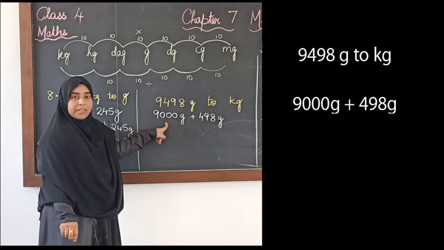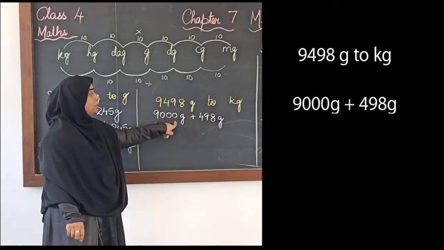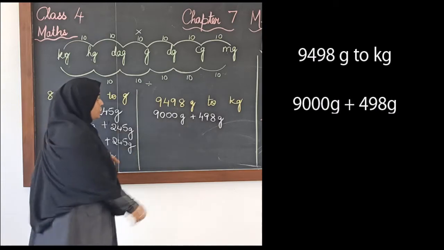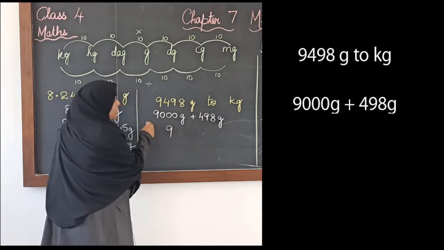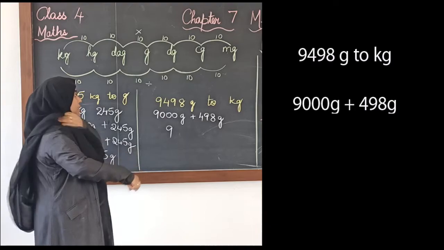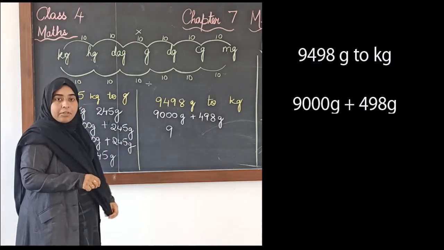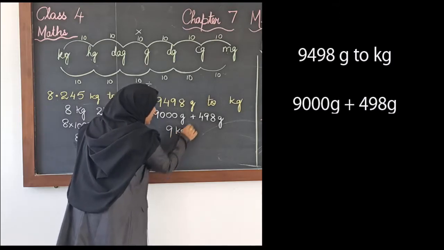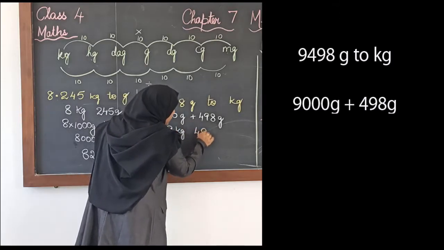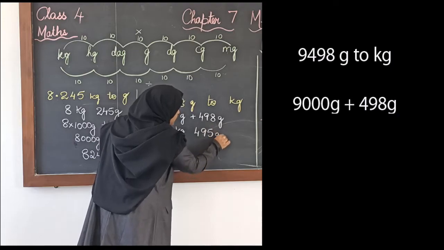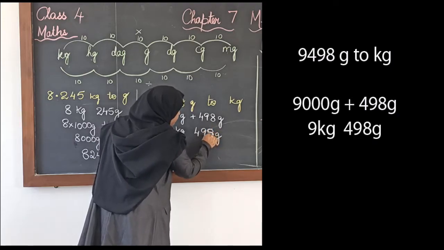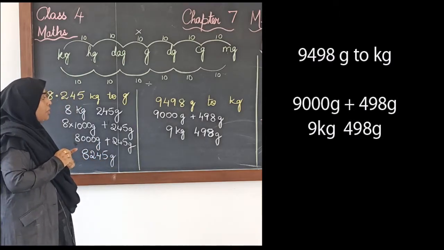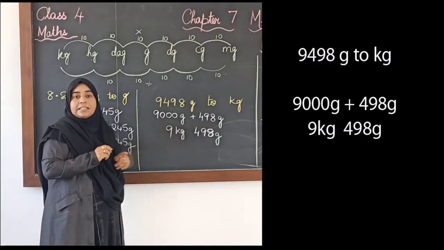Now 9000 grams means how many kgs? If we divide 9000 by 1000, it will be equal to 9. So it will be 9 kgs. If 1000 grams is equal to 1 kg, 9000 grams will be equal to 9 kgs. So 9 kgs and we have 498 grams.